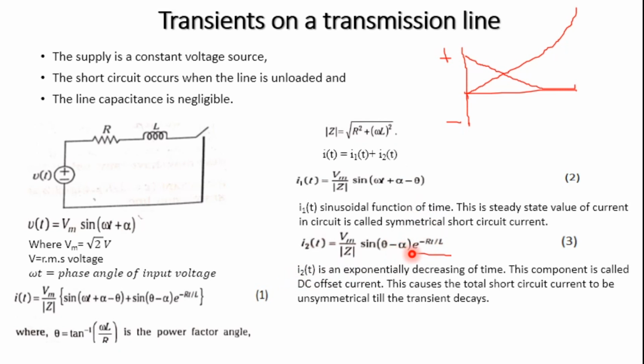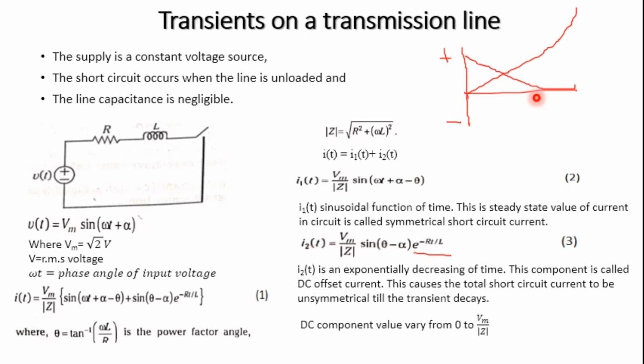This is going to cause the total short circuit current to be unsymmetrical during the transient, because i(t) is the sum of i1(t) and i2(t). This is the symmetrical one, which is going to add up with the DC offset current. Until the exponential value reaches zero, the transient happening in the system is going to sustain, and then it dies out.